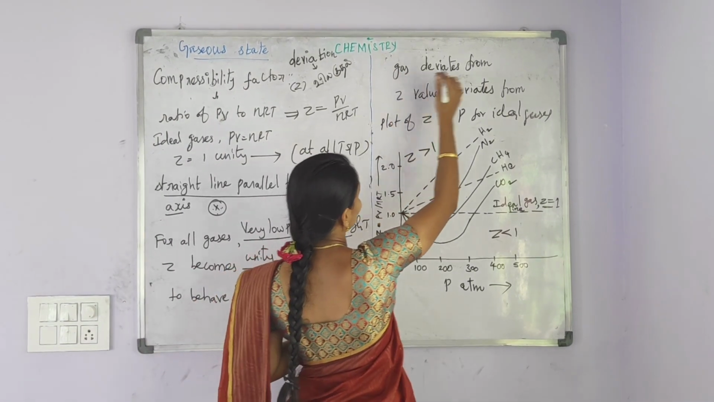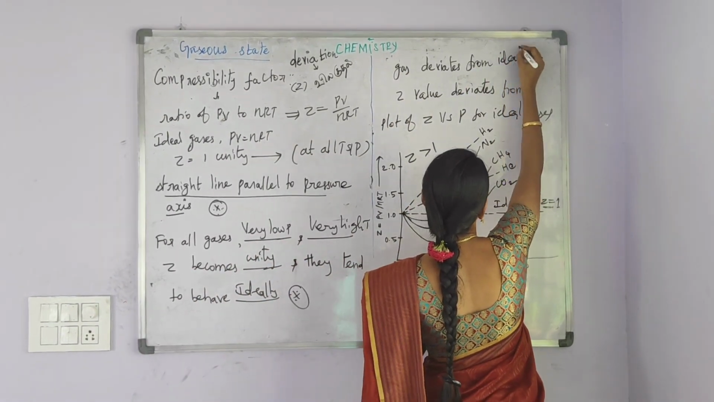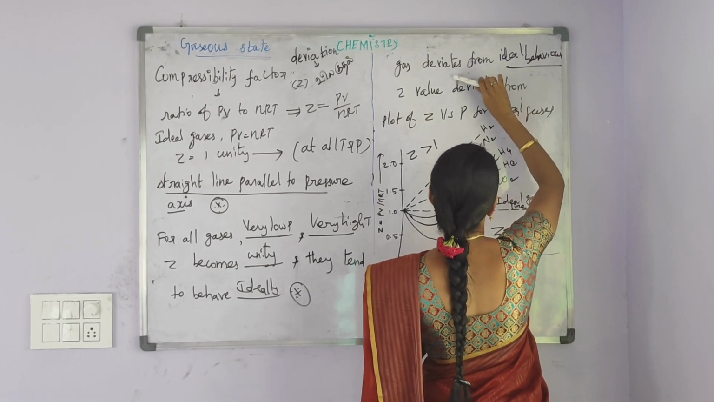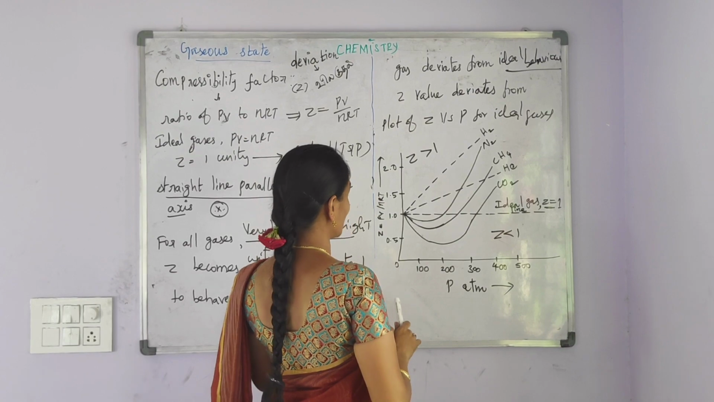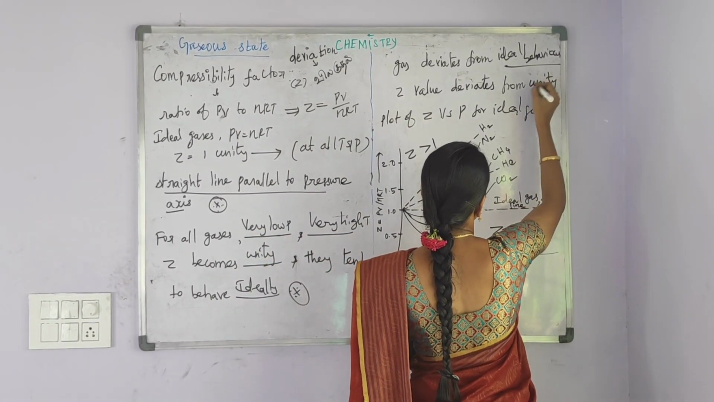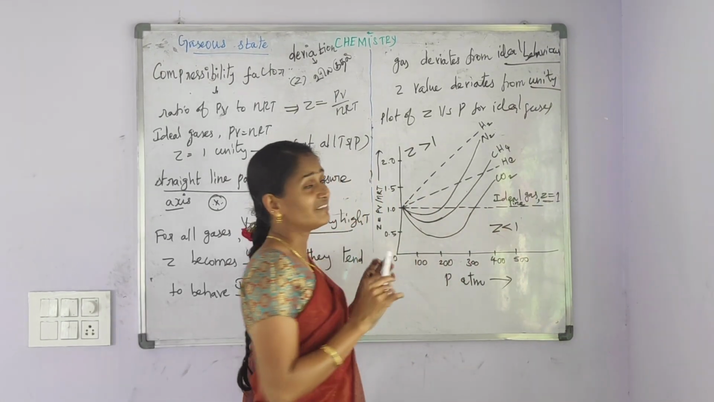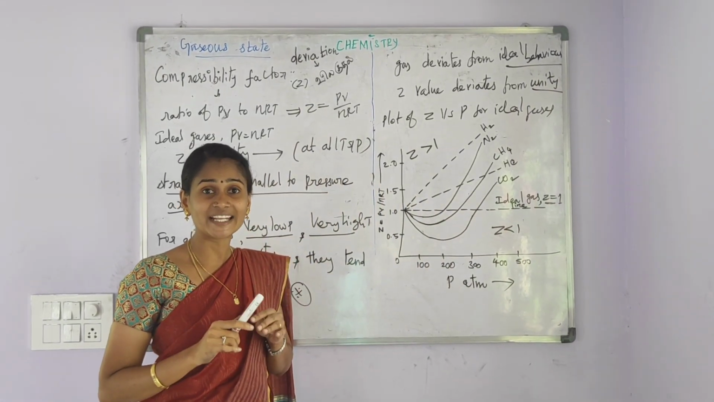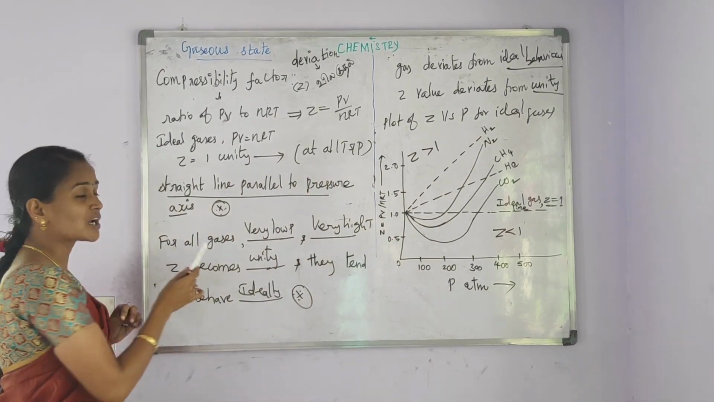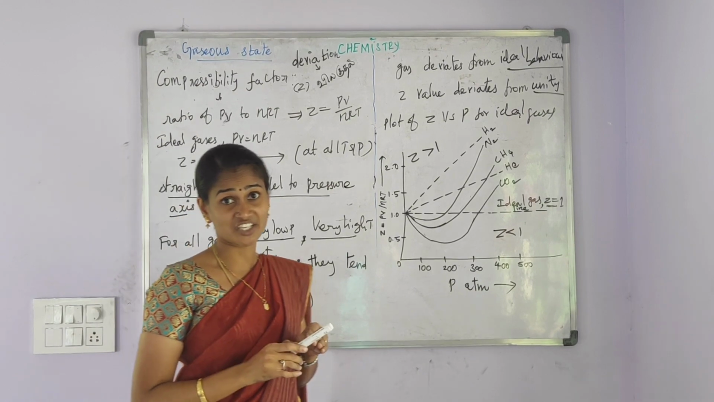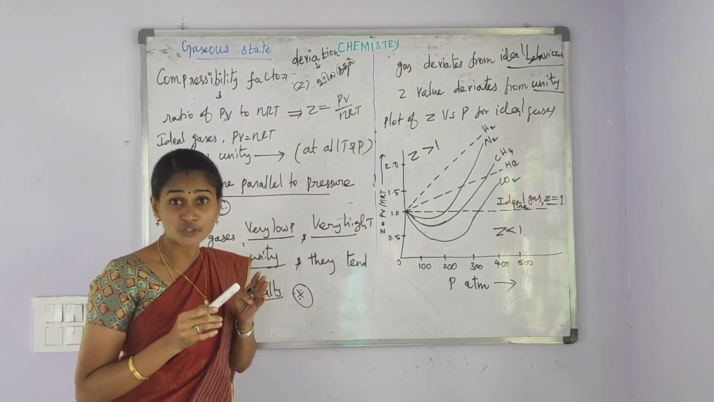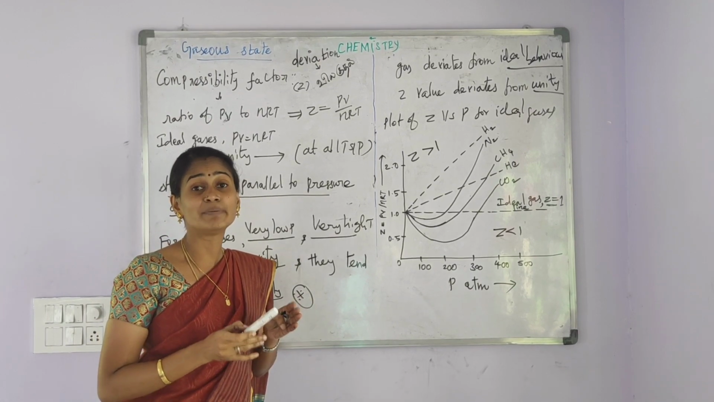If a gas deviates from the ideal behavior, the Z value deviates from unity. But for all gases at very low pressure and very high temperature, the Z value becomes unity and the gases behave ideally.